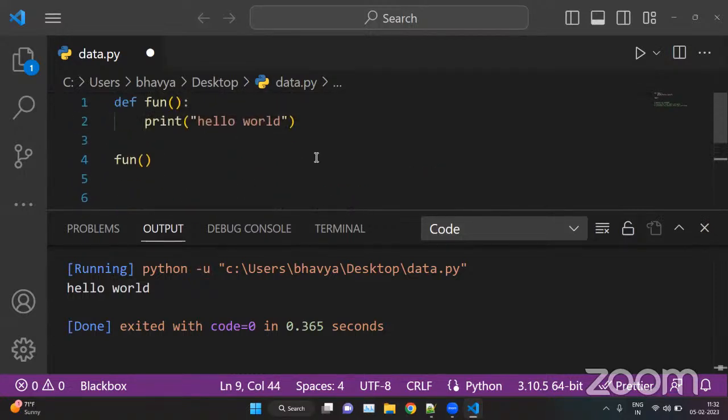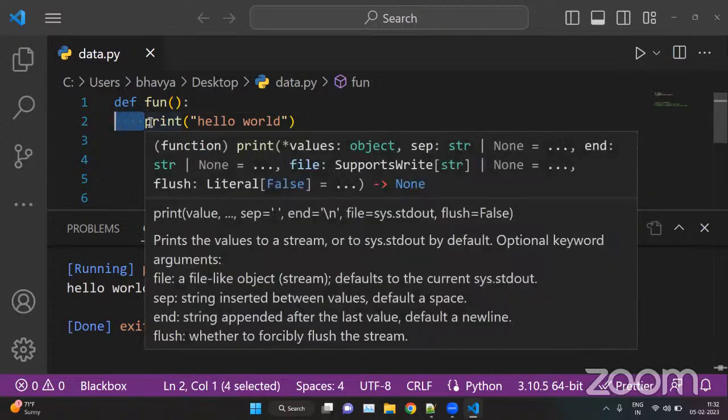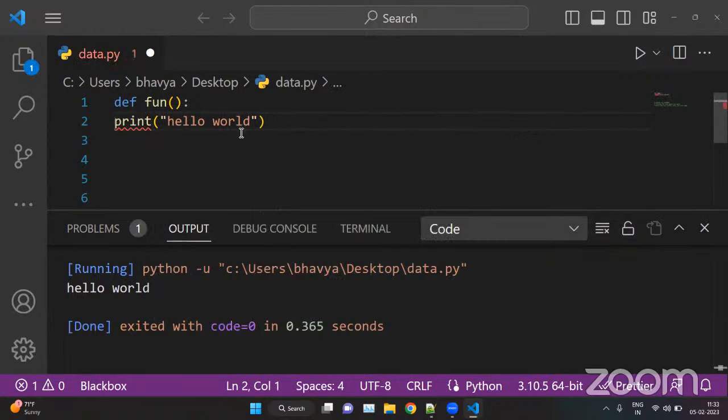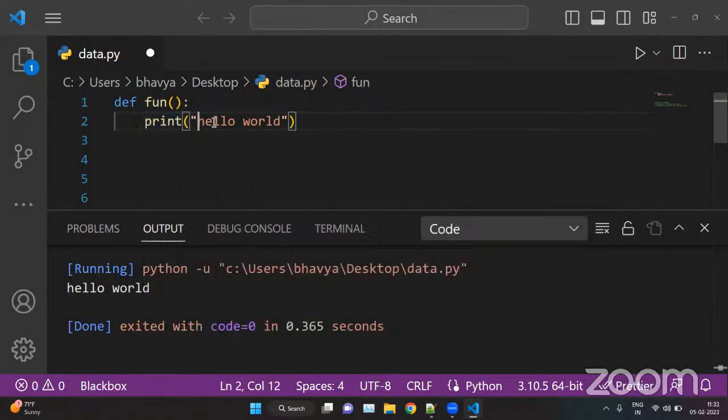Otherwise, functions are useless. For example, let's remove this. So we have this function. This is the function structure here. This is our def. def is a keyword which means define. fun is the name of my function, then parentheses and colon. This is known as indentation. A little space is known as indentation here. Indentation is important. When you remove this, Python will throw an error. And print is a statement, hello world. So the motive of this function is to print hello world, right?